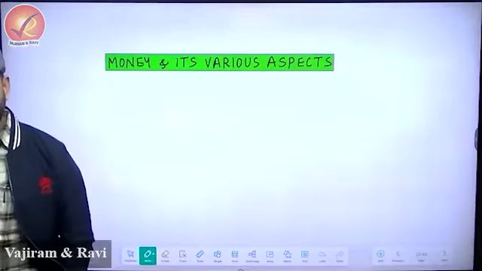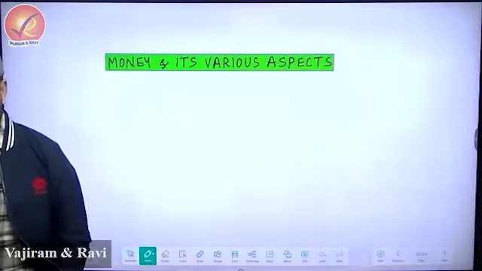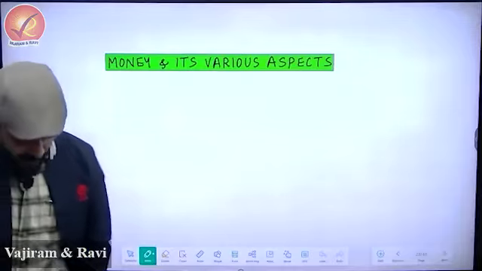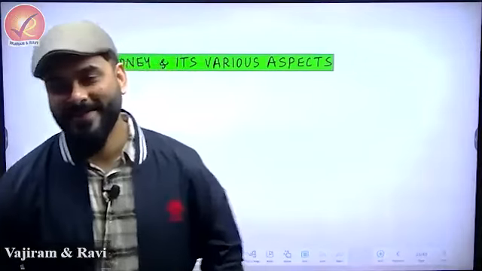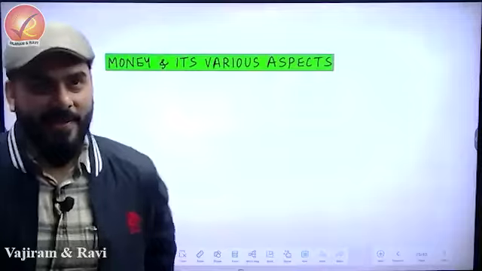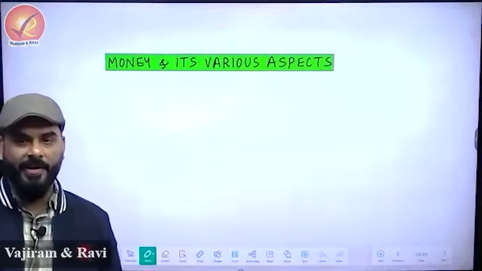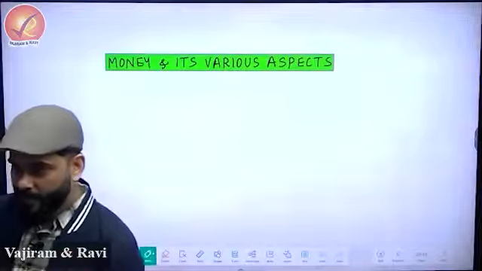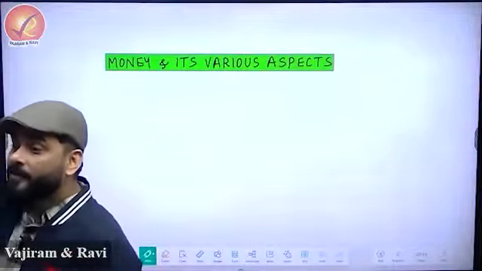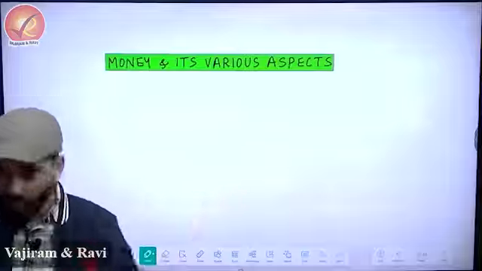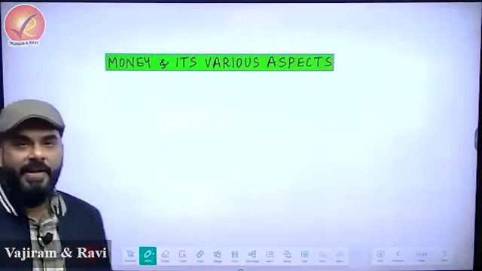This is not NCERT, this I am doing from my side. NCERT part is over. And I strongly suggest that if you want the wellness of your mind, don't do NCERT for this part, because you understand what will happen. I'm teaching you these things out of whatever knowledge I have, not from NCERT. Now we are out of NCERT. So this is money and its various aspects.